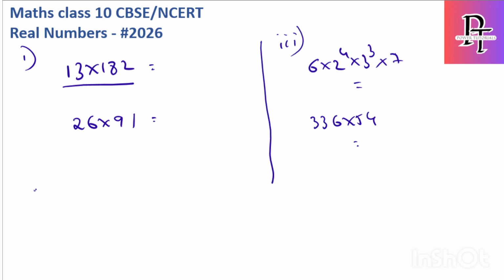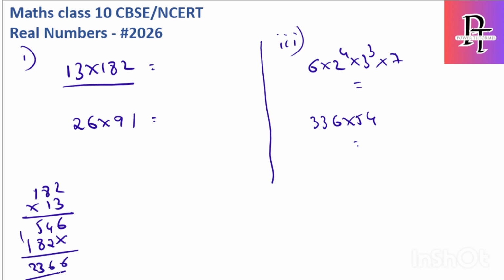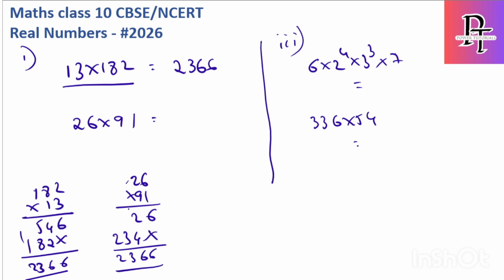Let's solve one by one. 182 into 13: 3 times 2 is 6, 3 times 8 is 24, and so on, and I got this answer as 2366. Now let's do the other. 26 into 91: 1 times 6 is 6, 9 times 6 is 54, and so on. I got the same answer, 2366. Hence verified that HCF into LCM is equal to the product.